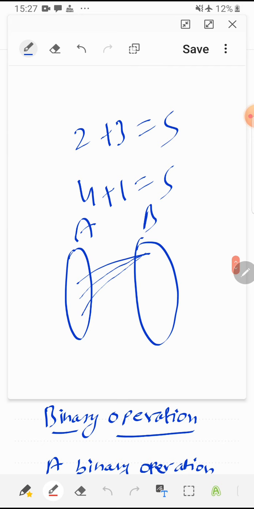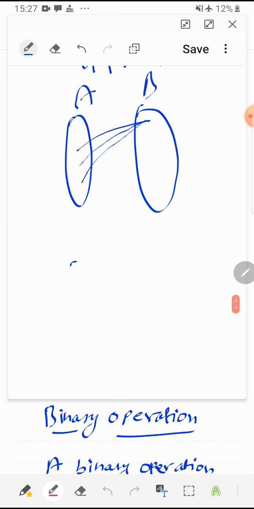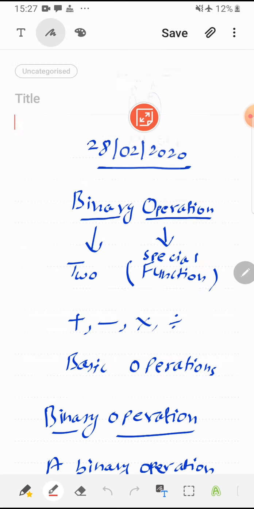Objectionable point would be that, if I am adding 2 and 3 and I am getting 5 as well as 6, but this does not happen. So that is why the result is a unique answer. So that means we can add minimum and maximum 2 numbers and the result is a single number.